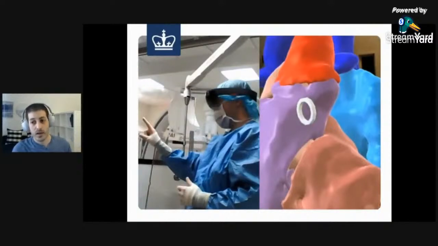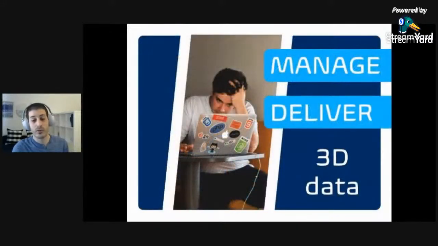But the problem was that I had to do something I really hate, and that's waking up really early in the morning. I had to go to the hospital around 6 a.m., take those 2D scans, convert them to 3D models, rebuild the application, and deploy it to the smart glasses for the physician to wear. That process was so frustrating. It took so much time and effort. As a developer, I only wanted to do two things: manage the assets, and deliver them to an AR device.